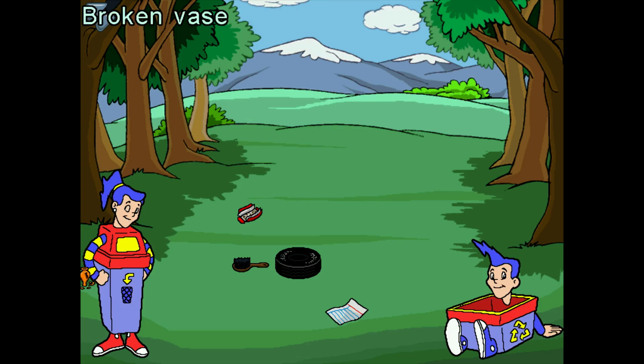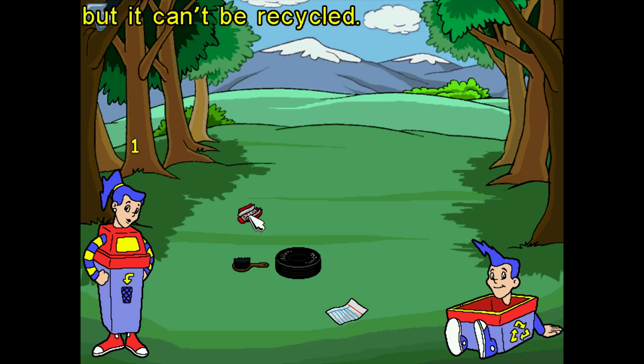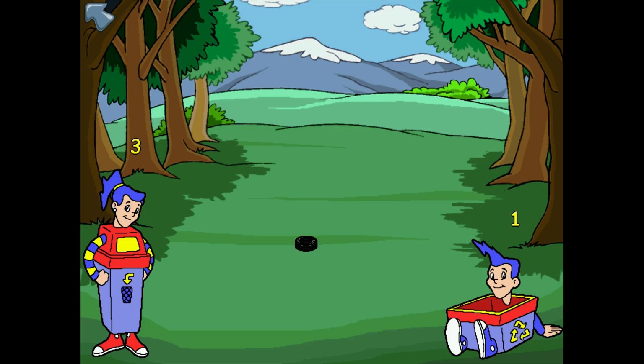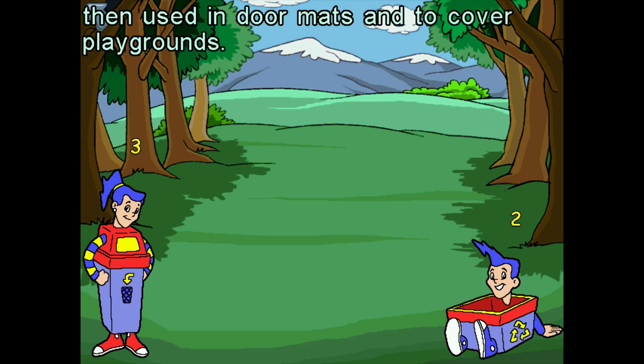Let's see. A broken vase. Pottery can be glued back together, but it can't be recycled. A candy wrapper. A hairbrush. That's trash, all right. Notebook paper. A tire. Tires can technically be recycled, but I don't think you'd throw it in a recycling bin. Yeah, car tires are ground into tiny pieces, then used in doormats and to cover playgrounds.